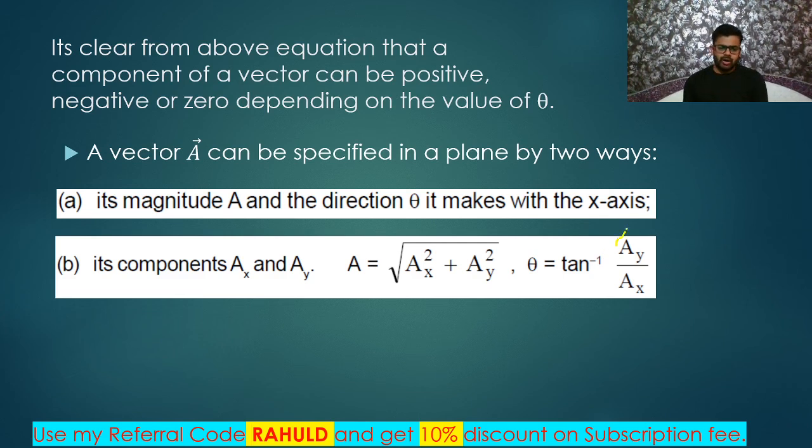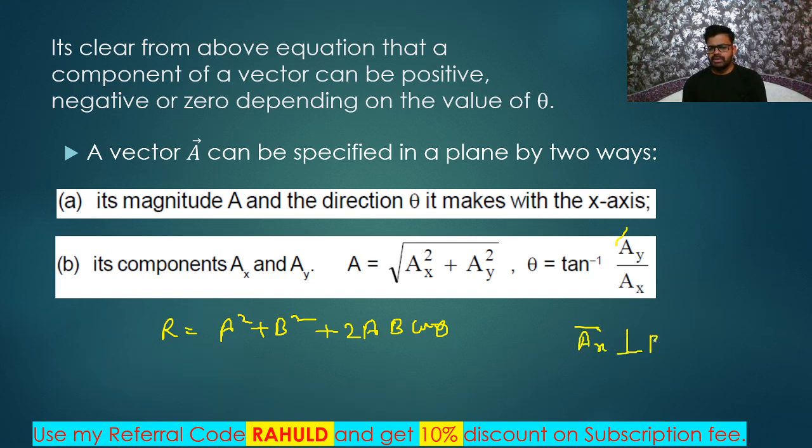So remember, all of you know one thing. You know this formula, R is equal to root of A square plus B square plus 2AB cos theta, right? And you know one thing, ax vector is always perpendicular to ay vector, because the x-axis is always perpendicular to the y-axis.